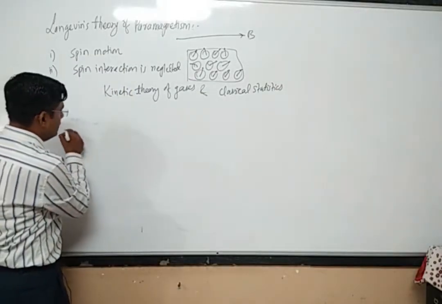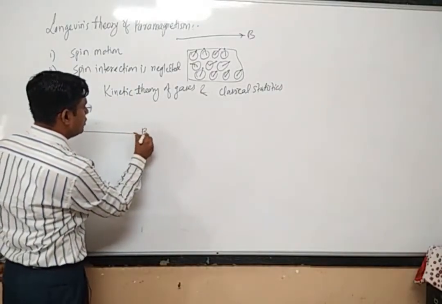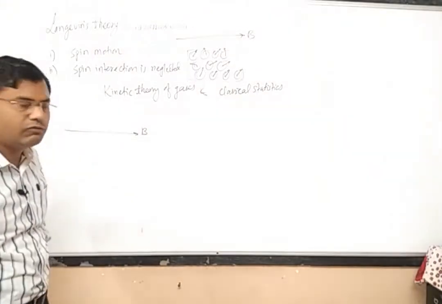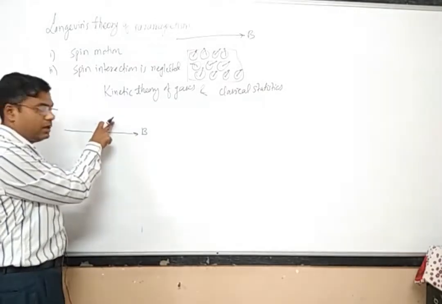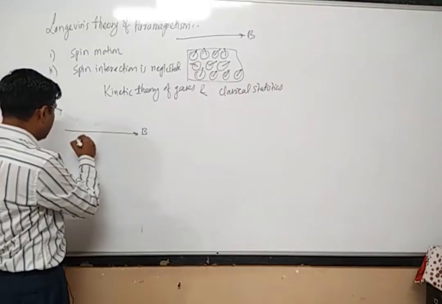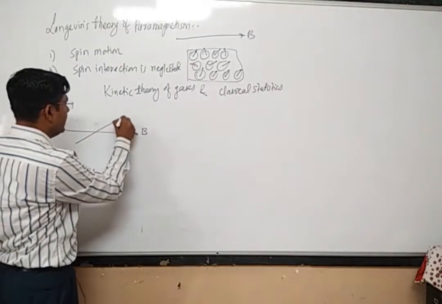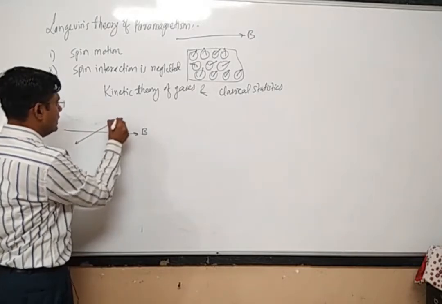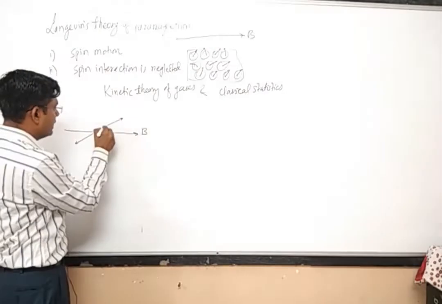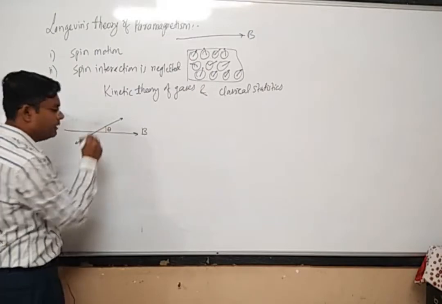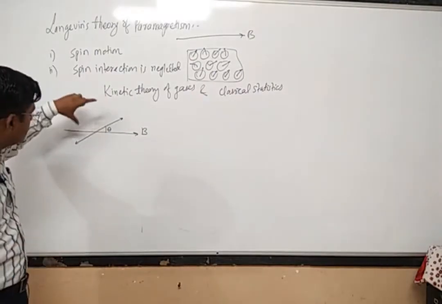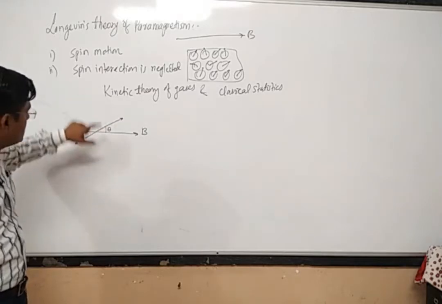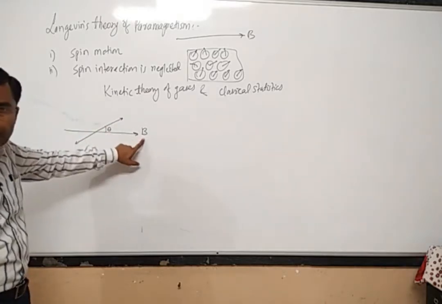Let us consider that this is the reference direction, the direction of the external magnetic field. Suppose that because of the external field, our dipole is aligned making an angle theta. Because there may be so many dipoles, we are considering one dipole which makes an angle theta with the magnetic field.